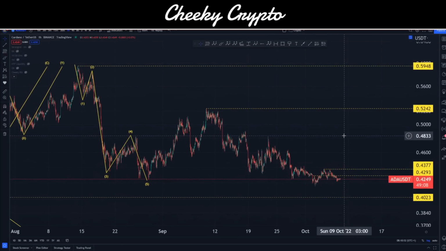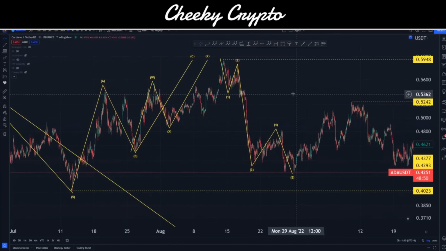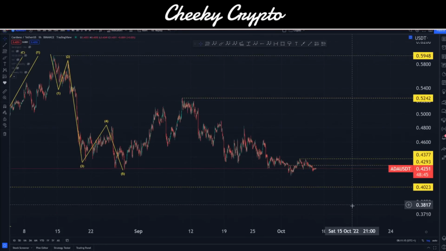Okay, let's go and make a start with this though. So Cardano paired up with USDT on the hourly chart. Binance is the data source, right? So what we can see is that we've got 5 waves coming down here. Our expectation is at some point that we are going to see another 5 waves to the downside, right? It'd be unusual to only have 5 waves on their own. So you'll be 5, 3, then 5.